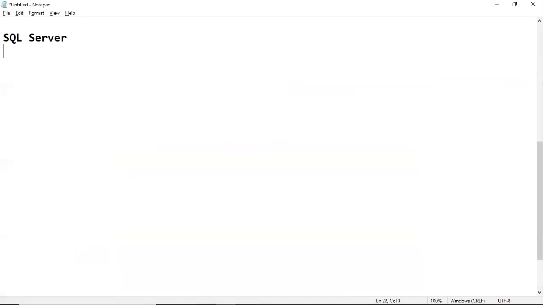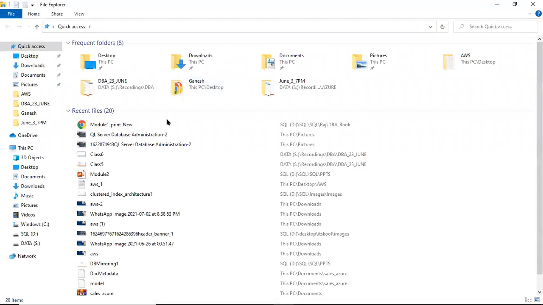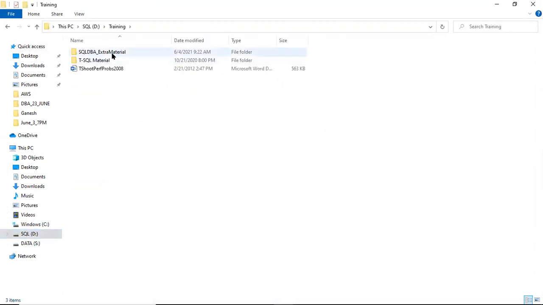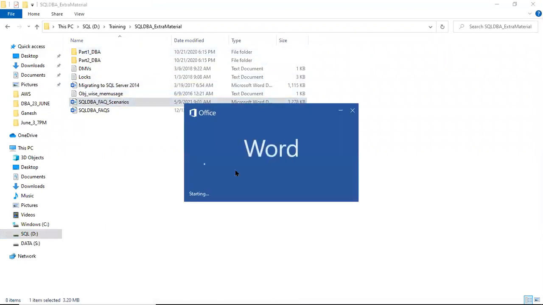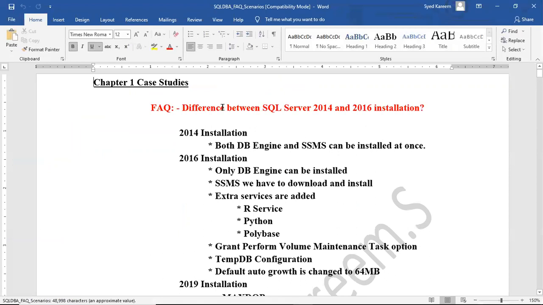Starting with SQL Server. Already we know SQL Server is an RDBMS product developed by Microsoft. Remember, step-by-step notes are there. I will share that notes with you, and you can download it. Along with the notes, I will share an extra copy of material, where we have FAQs, scenarios, regularly asked questions.